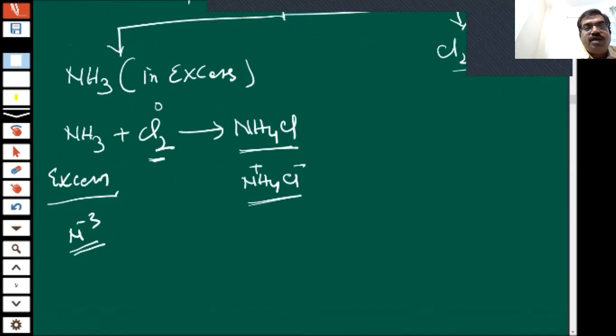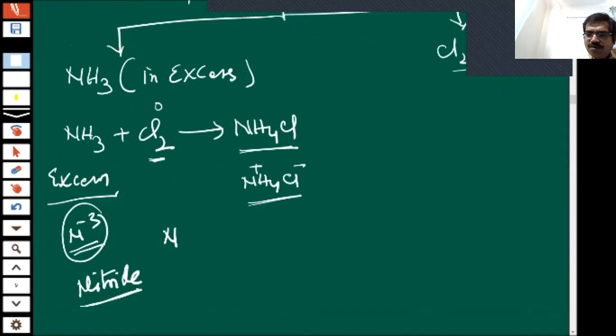So this electron has been taken from the nitride ion, which is present in ammonia. You know, in ammonia, this is in plus form, and this is in minus 3 form.